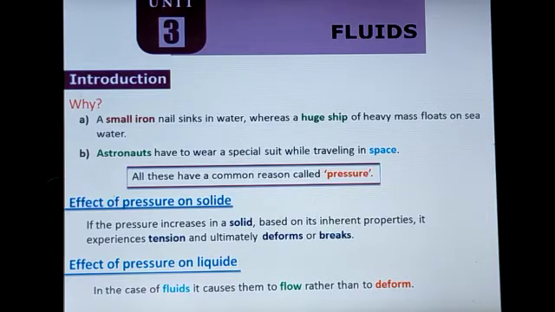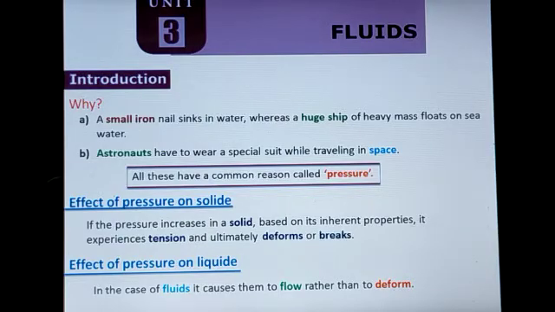Next one, effect of pressure on liquid. What type of effect will be produced by the pressure, the force, while applying on liquids? In the case of fluids, it causes them to flow rather than to deform. Able to follow?